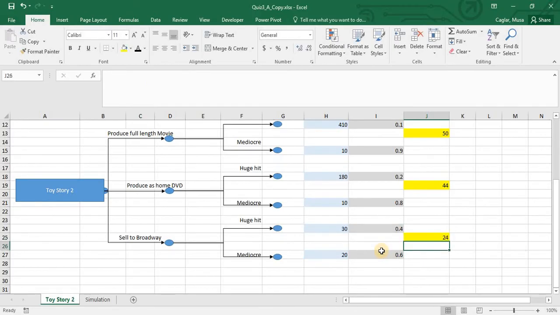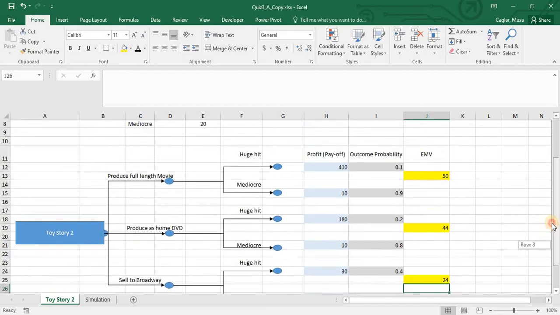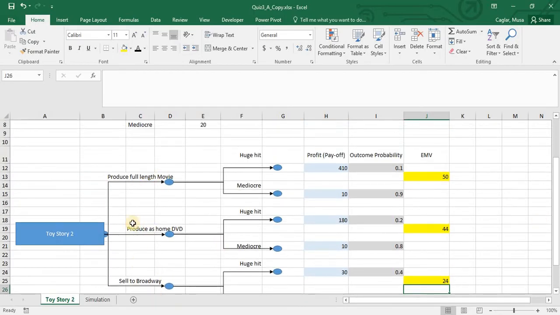And the first part, question 1. In question 2, it asks what is the best decision based on the EMV. I'm gonna look at my decisions, and for each decision I have just one EMV value. I'm gonna take the decision that has the highest EMV value. Therefore, the best decision is produce full-length movie.